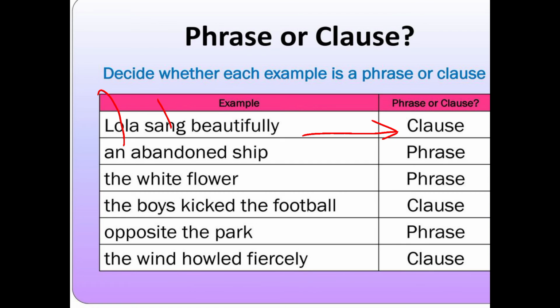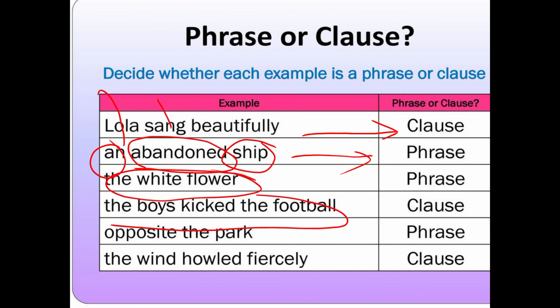Now phrase, an abundant ship. You can see that this is the adjective, this is the head word, that is the noun, and this is the determiner. When you see such a combination, you cannot use it alone, an abundant ship. What meaning are you getting if you use it alone? It has no sense, and that's why it is a phrase. It cannot be used alone, it does not contain the complete thing. So the white flower is also a phrase, because you cannot use the white flower is blooming. If you say this, then it is a clause, otherwise it is a phrase, because it cannot stand alone, तो अकेला नहीं हो सकता आपका.